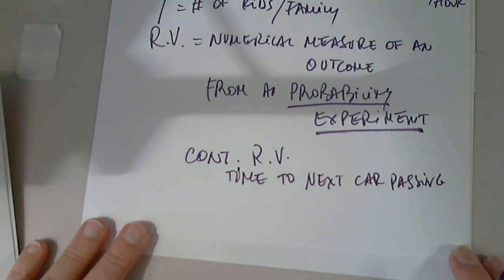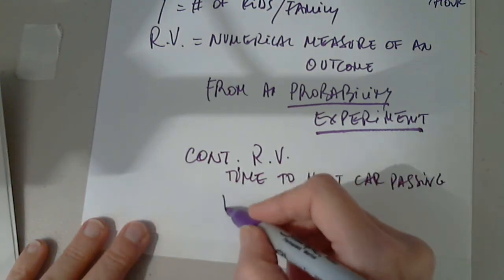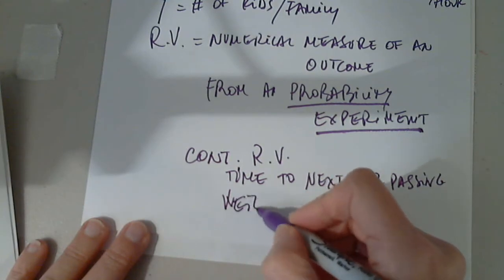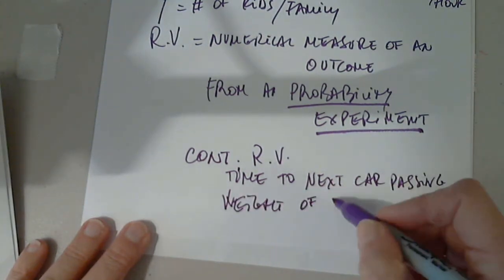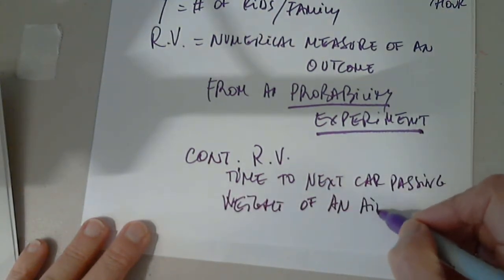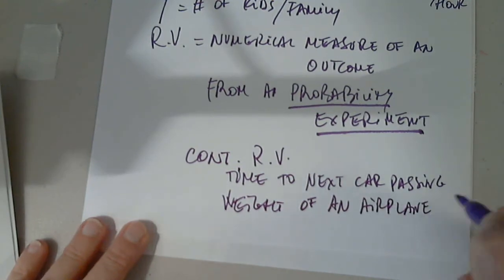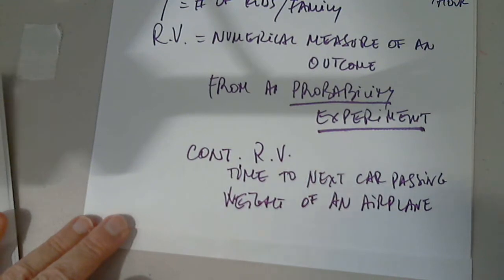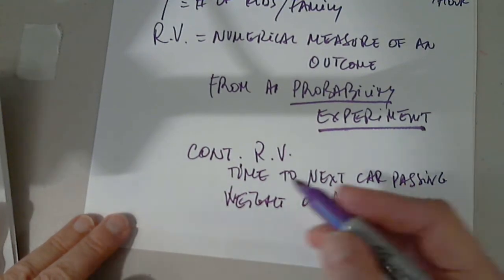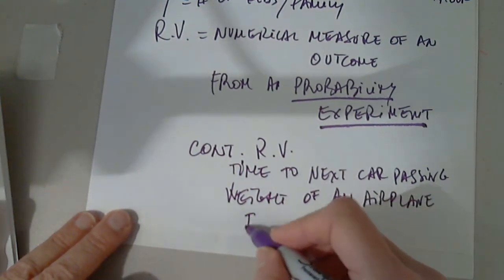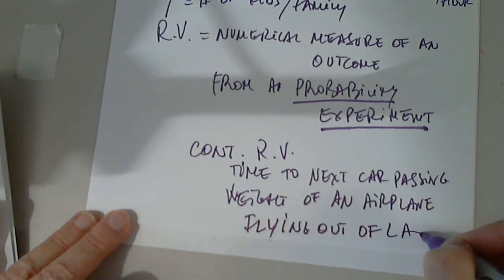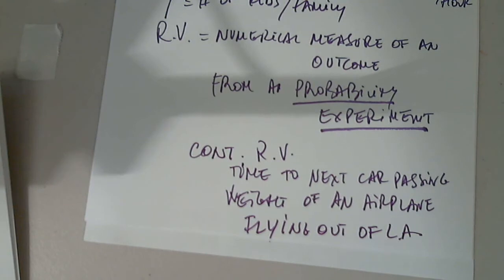We already talked about the weight of an airplane flying out of, let's say, LA airport.